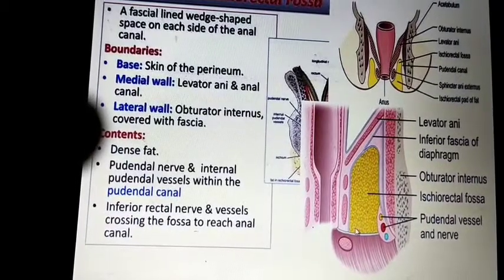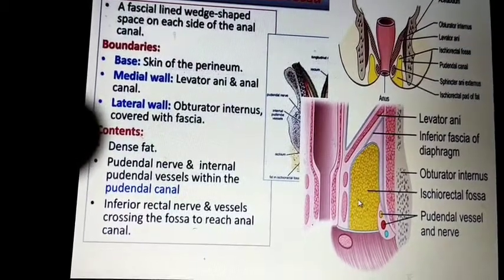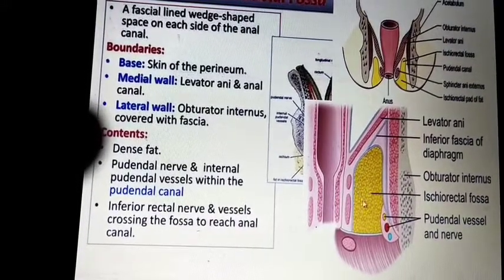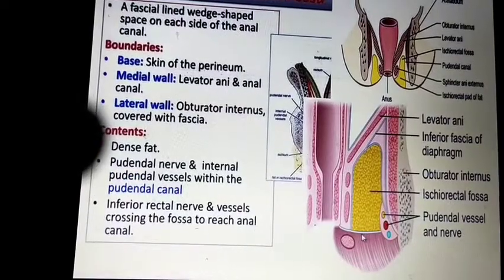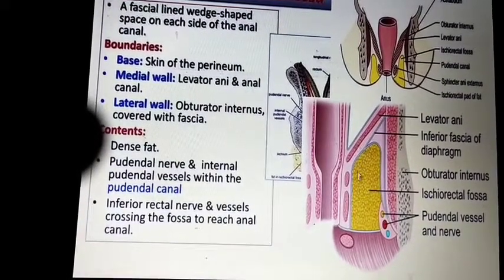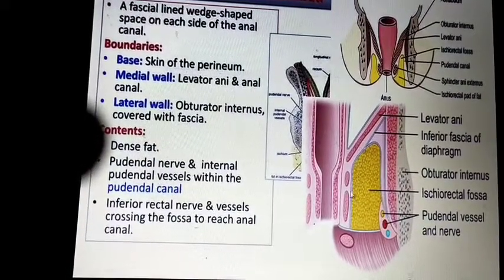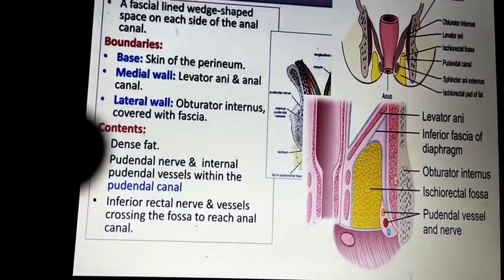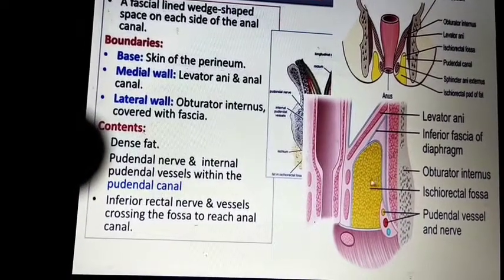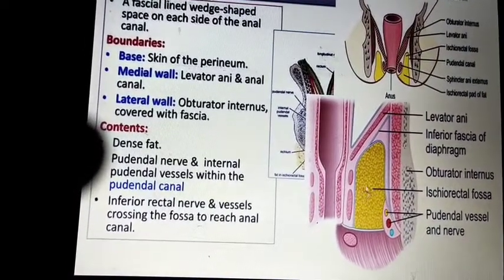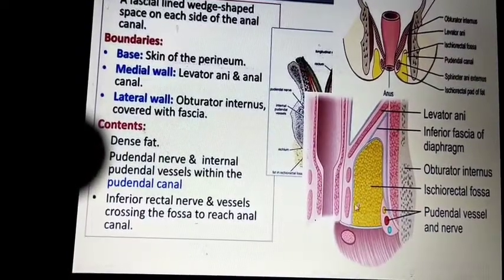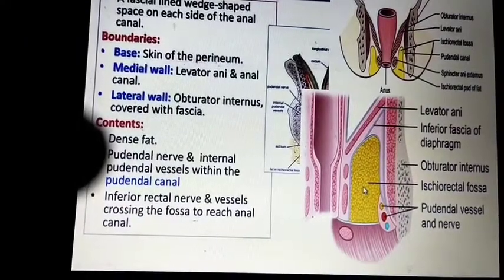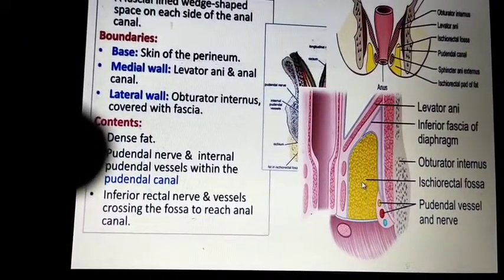Boundaries: this is the base, this is medial, and this is lateral. The base is by the skin, medially the levator ani muscle above and anal canal below, and laterally the obturator internus muscle covered with fascia. It contains mainly dense fat, the pudendal nerve, and internal pudendal vessels within the pudendal canal. Inferior rectal nerves and vessels cross the fossa to reach the anal canal.